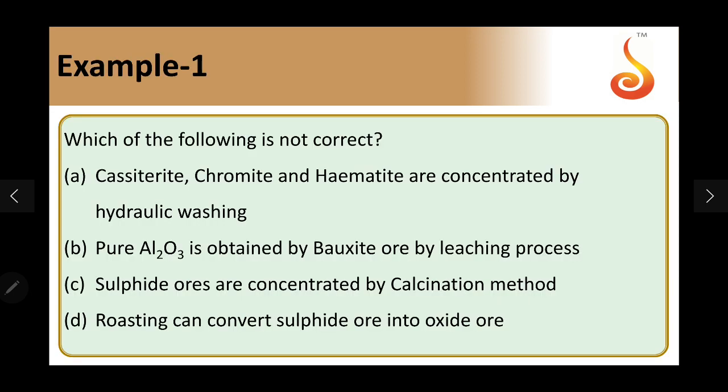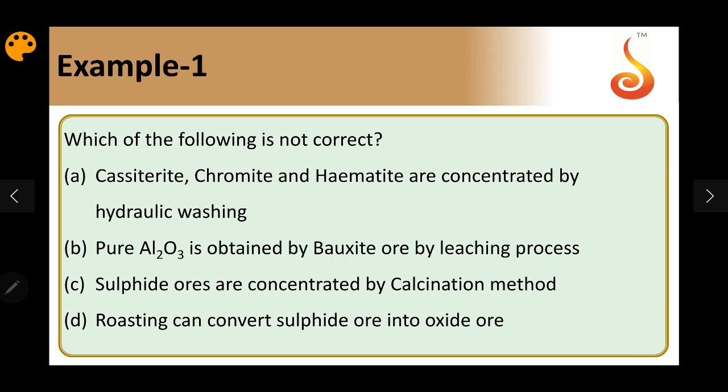So, I'll take example 1. Which of the following is not correct? Cassiterite, chromite, and hematite are concentrated by hydraulic washing. Pure aluminum oxide is obtained from bauxite through the leaching process. Sulfide ores are concentrated by the calcination method, and roasting can convert sulfide ore into oxide ore. So we will see the options one by one.